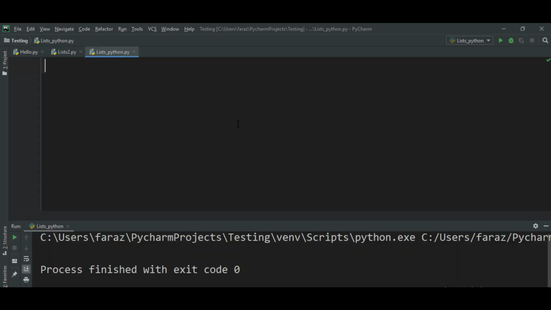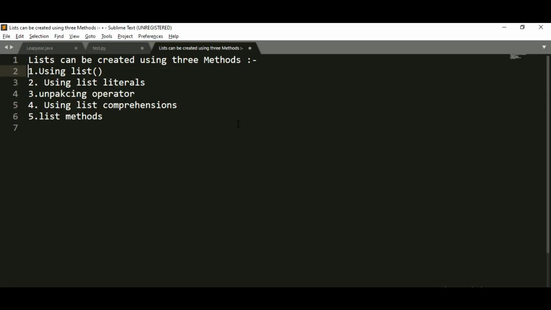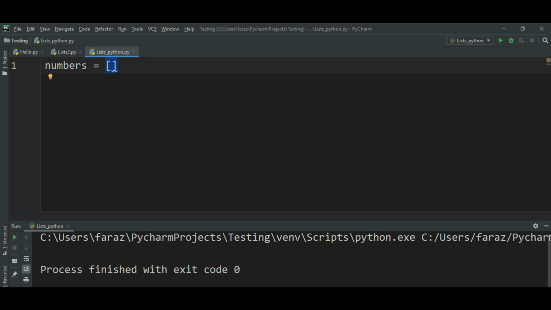In order to use the list method, you will take any list name. So I will write numbers here, for example, is equal to. For a list, you would usually use square brackets, as I told you. But these square brackets will be used only when you are using the second method or the fourth method. Otherwise you will not use them. So what we will do, we will remove this. We will take the list function, open and close the bracket.